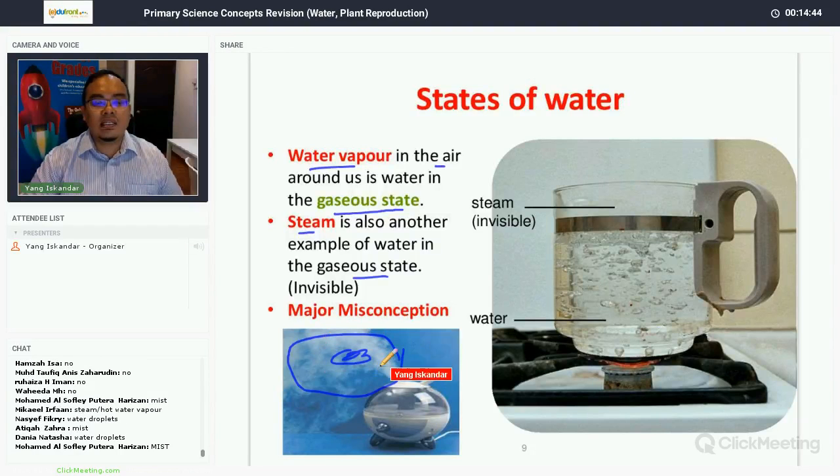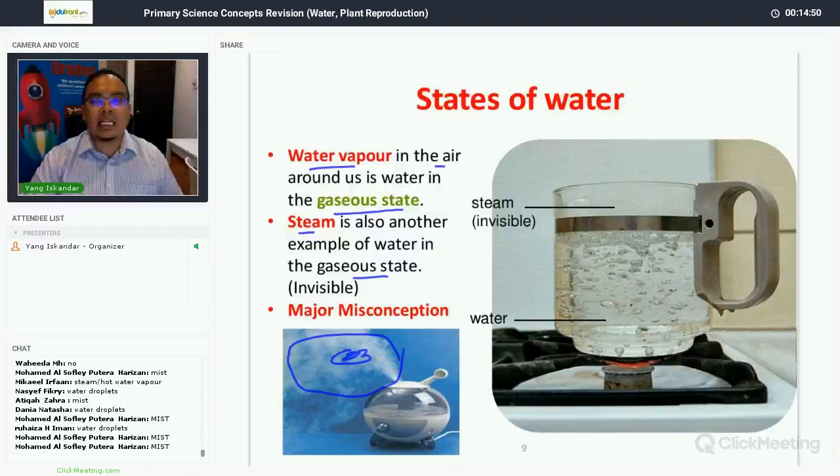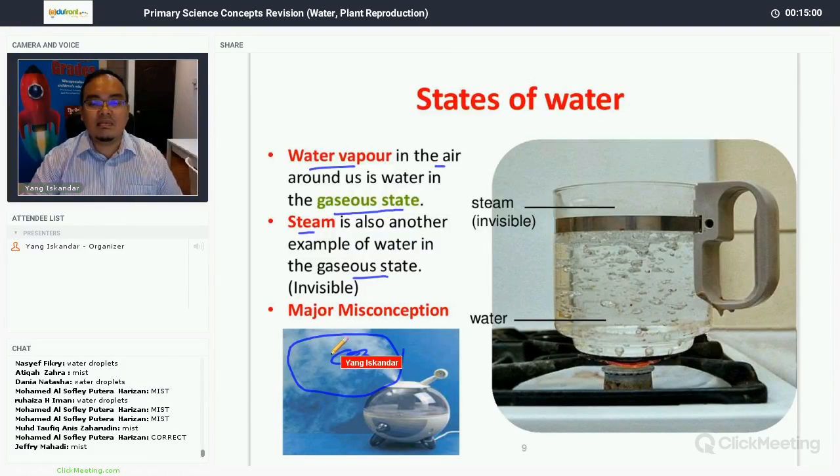The smoky substance here is actually called mist, and mist are tiny water droplets. They are actually in liquid state, not steam. Steam is invisible or colorless. You cannot see steam. Steam is basically water vapor at boiling point. Very hot water vapor, you call it steam.